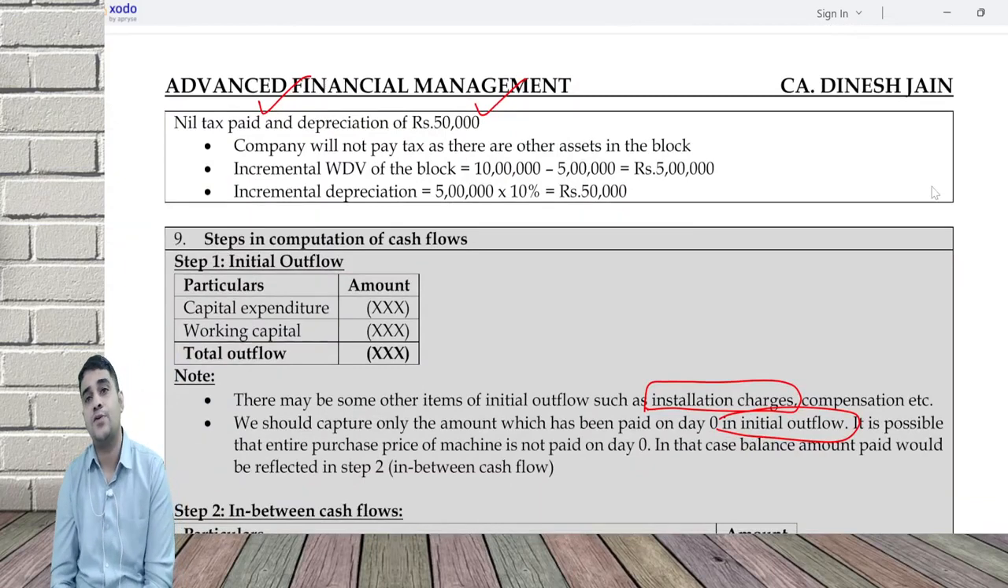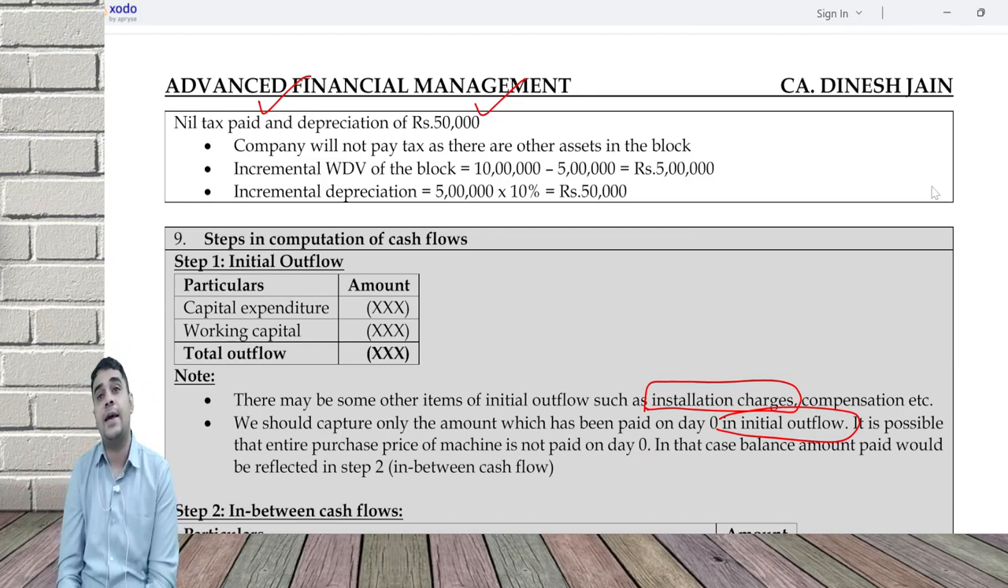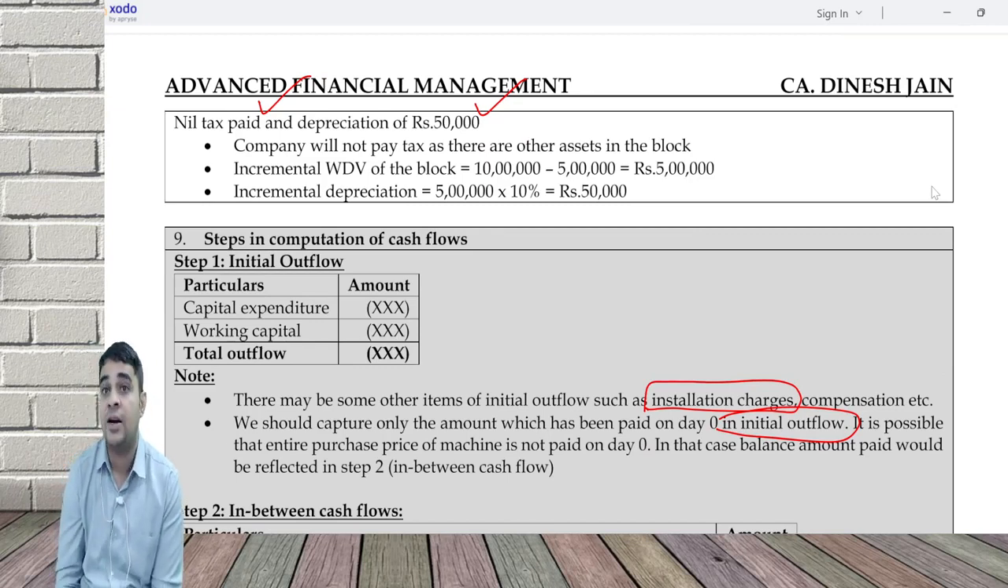Steps in calculation of cash flow. I have initial outflow, which is capital expenditure and working capital. Apart from this, I can have some compensation paid, some installation charges, a subsidy, or a government grant. All that can come into my initial outflow.